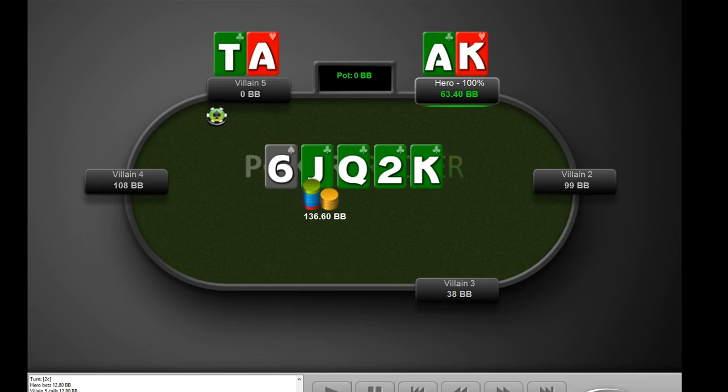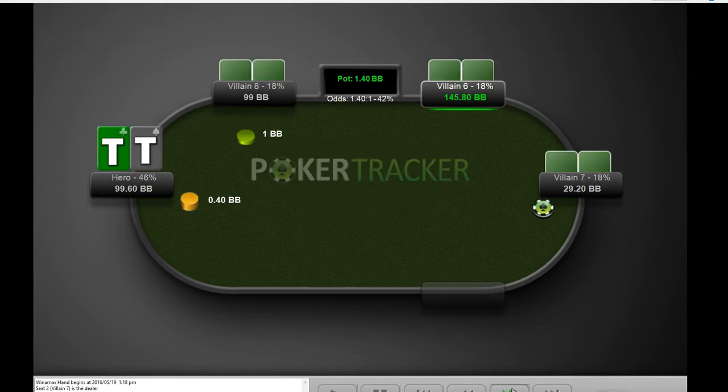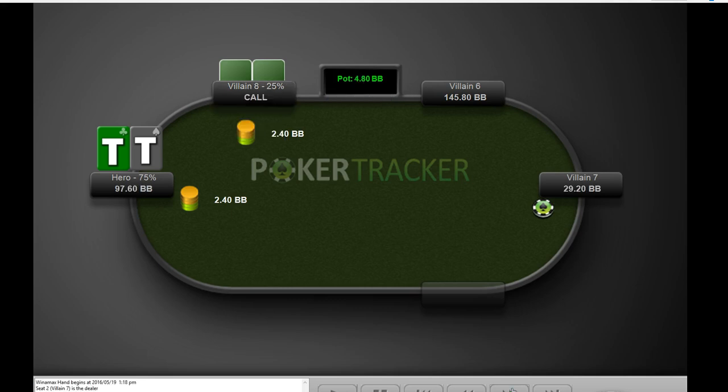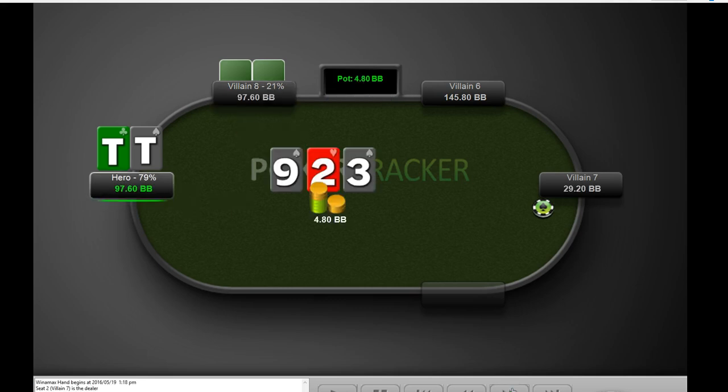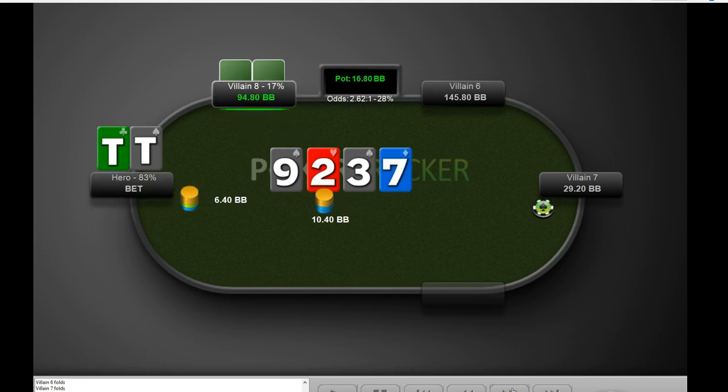Now let's look at a slightly different example where we don't have the nuts, and as a result we need to be a little bit more careful with our sizing. So in this hand we open pocket tens from the small blind, flop an overpair, we continuation bet the flop, continuation bet the turn. Should be pretty straightforward so far.